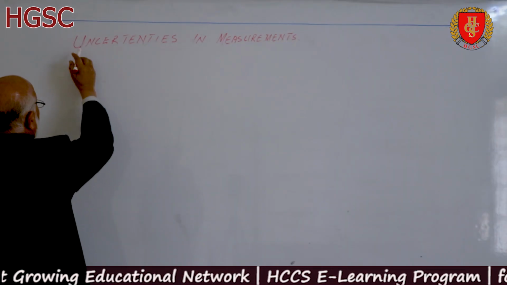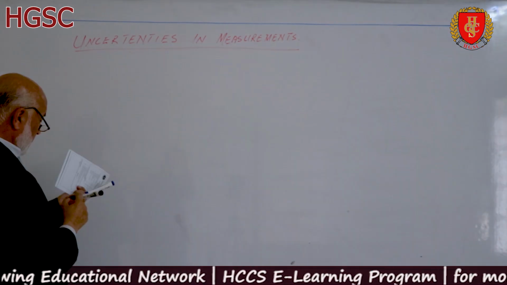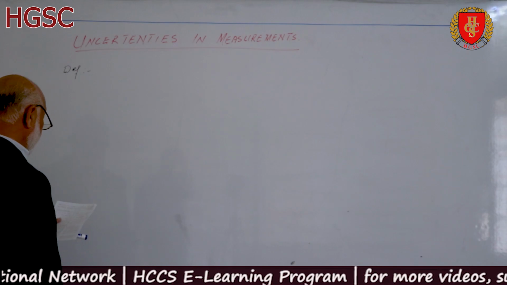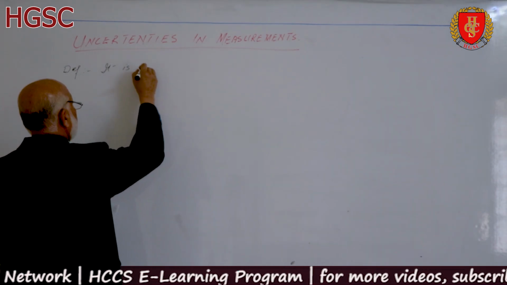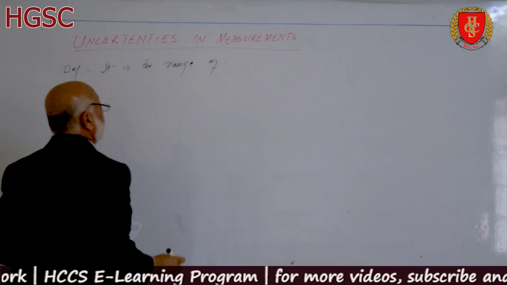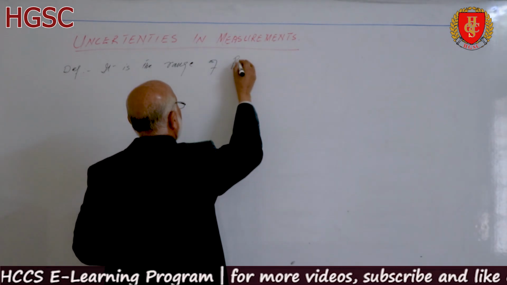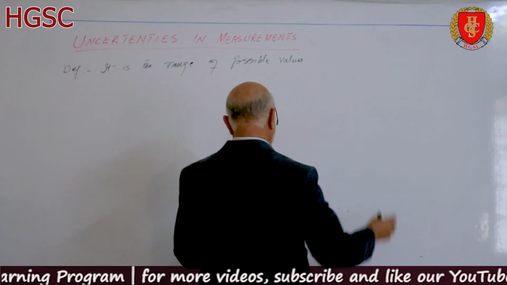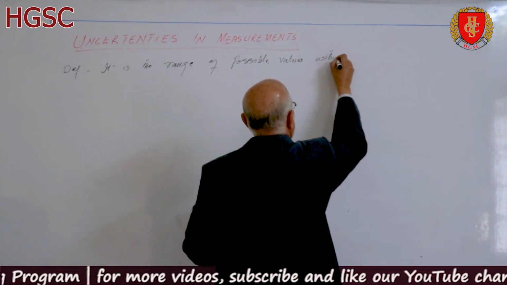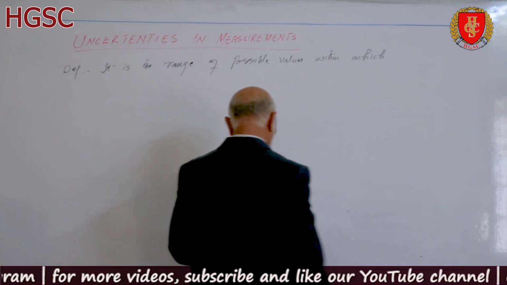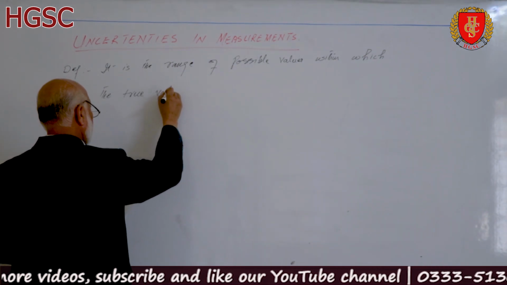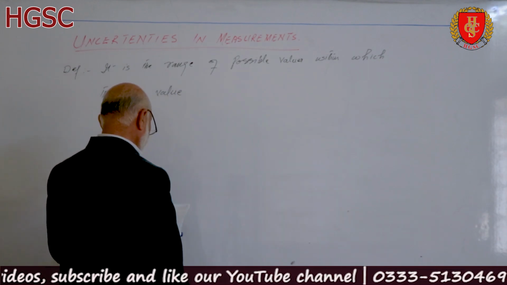So first of all, we try to define uncertainty. Uncertainty is the range of possible values within which the true value of the measurement lies.